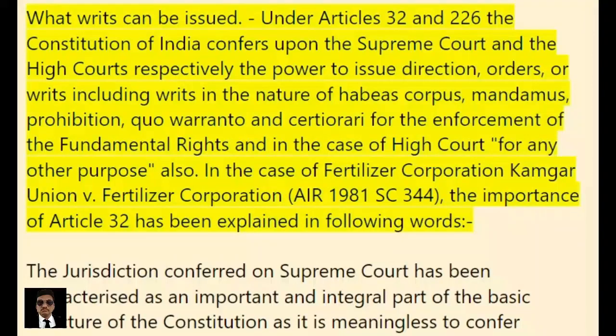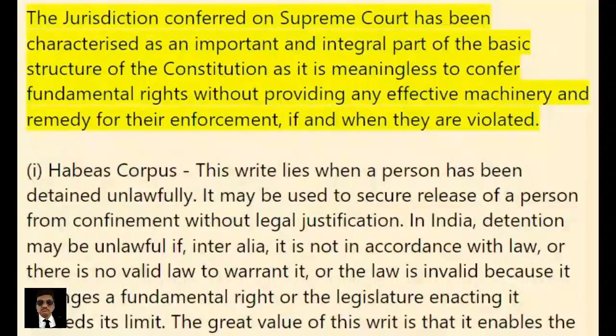In the case of Fertilizer Corporation Kamgar Union v. Fertilizer Corporation, AIR 1981 SC 344, the importance of Article 32 has been explained in the following words. The jurisdiction conferred on the Supreme Court has been characterized as an important and integral part of the basic structure of the Constitution, as it is meaningless to confer fundamental rights without providing any effective machinery and remedy for their enforcement, if and when they are violated.